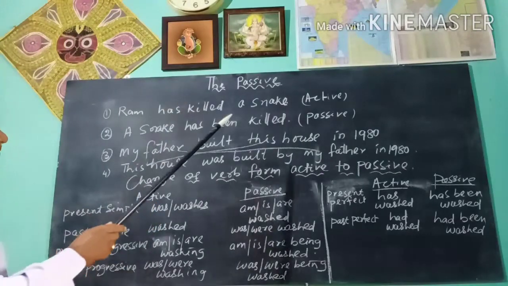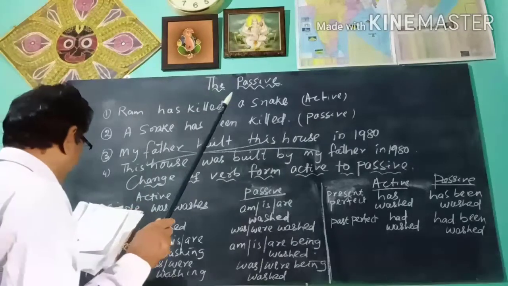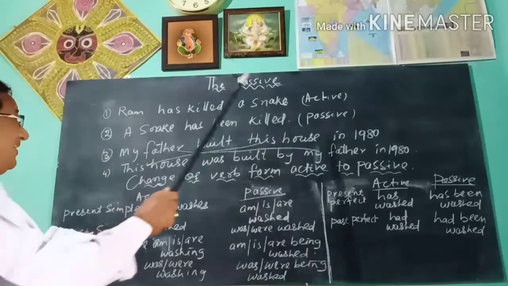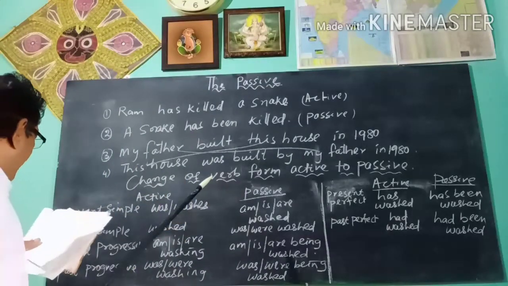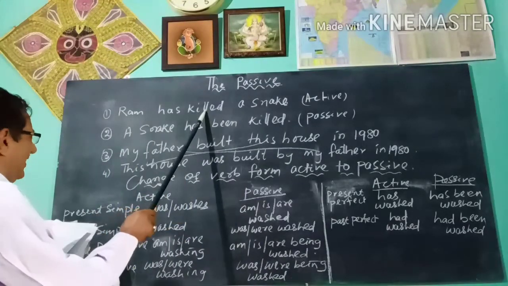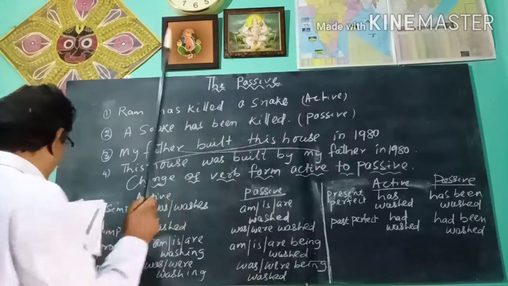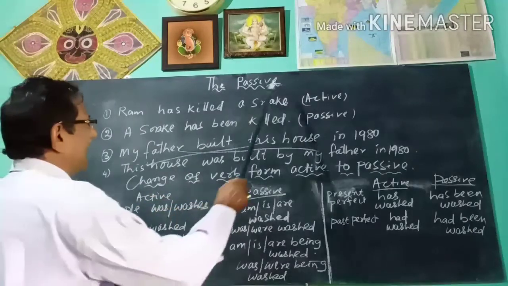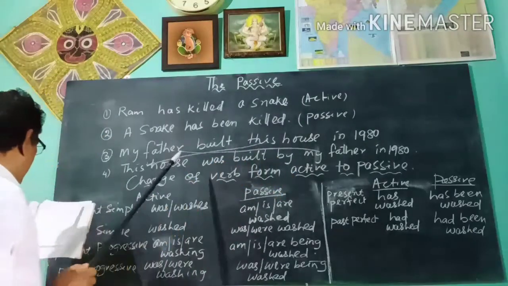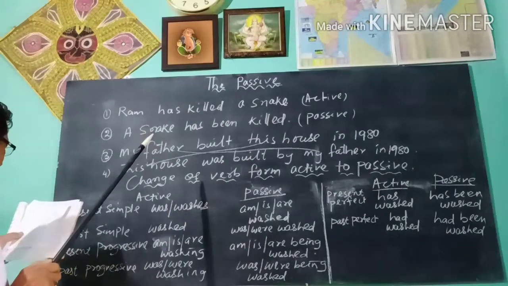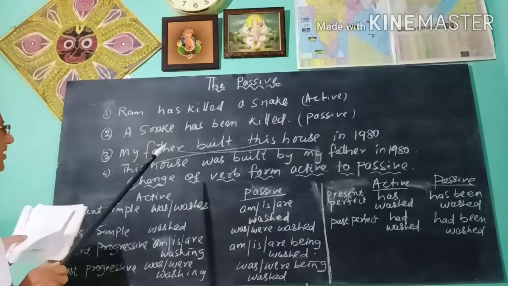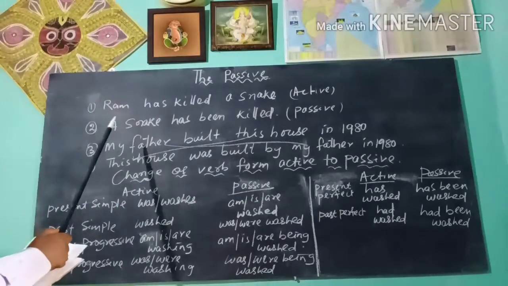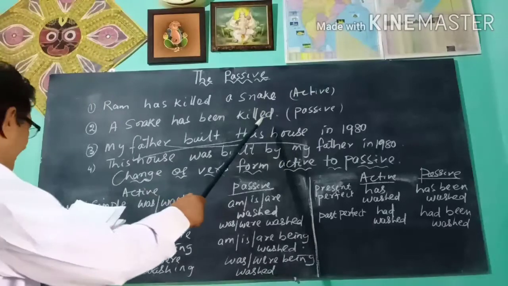He gives less importance to the snake. The verb kill is in active form, so the sentence is called active voice. We use active verbs to say what the subject does.